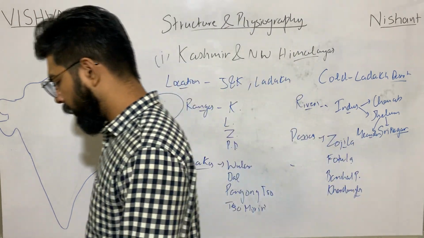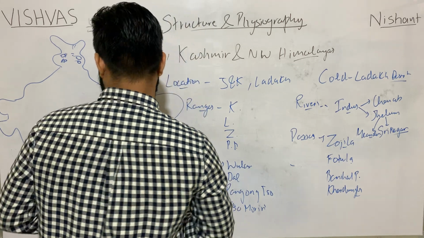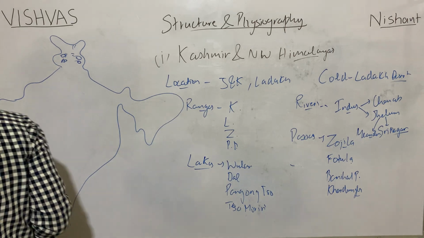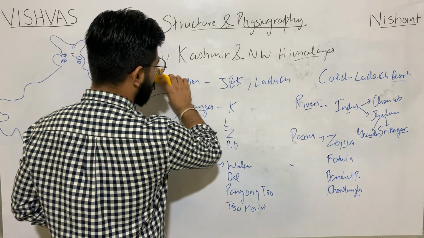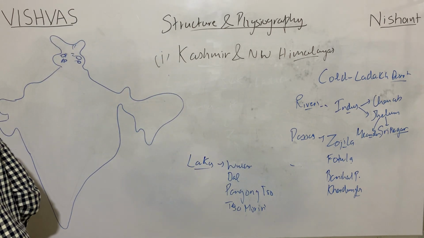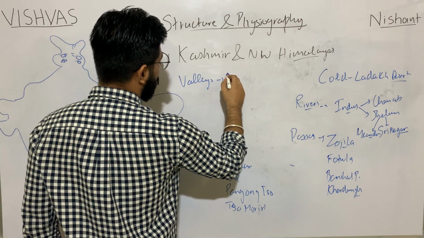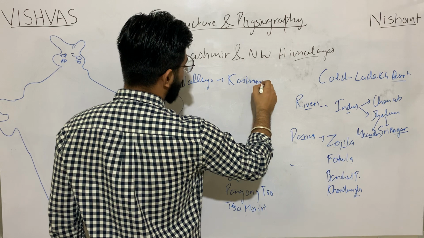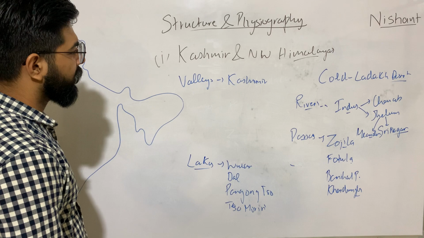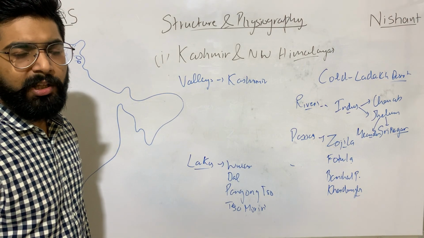Now what next are we left with? Valleys. Yes, valleys. I don't have much space over here. So valleys it mentions. The first is Kashmir Valley, the most famous valley, between Zaskar range and Pir Panjal range.